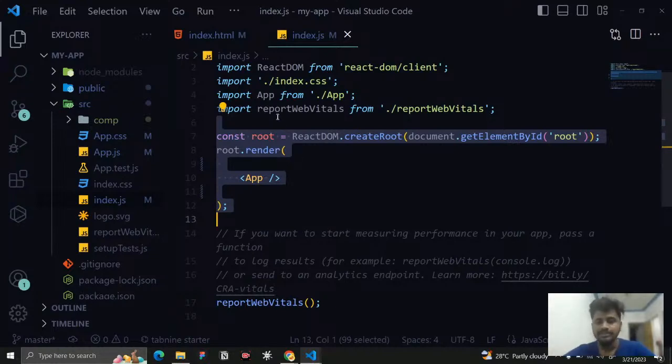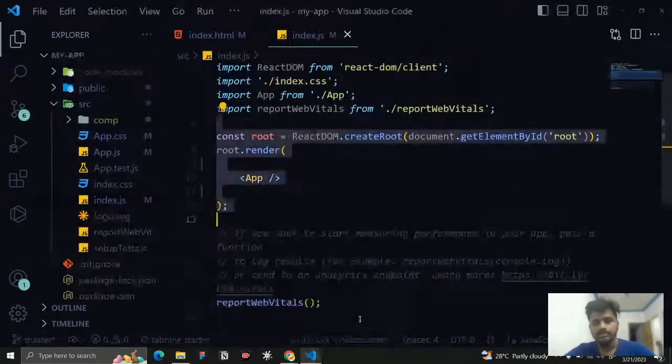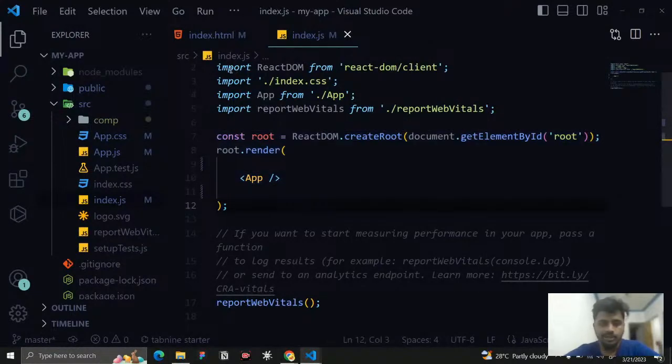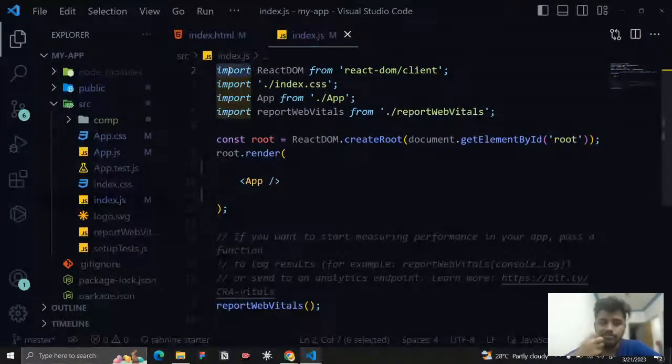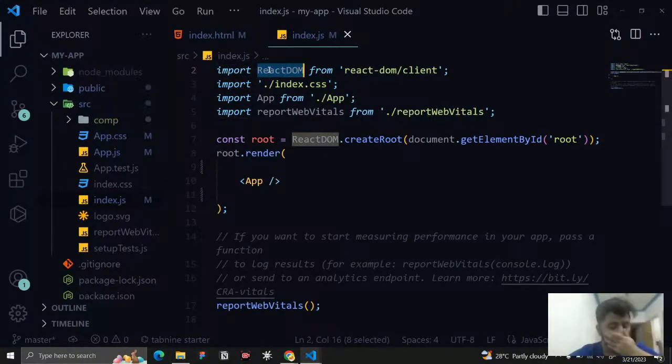Simply, this is a default folder that we will get. Let me check, it is still installing. This is the default folder, and we don't want to change anything. What is happening here is it is importing something. Importing means some files are needed in my folder, so it is importing them here. It is importing something called React DOM, and this React DOM is going to be useful for working with the components. This is a syntax we need to write.